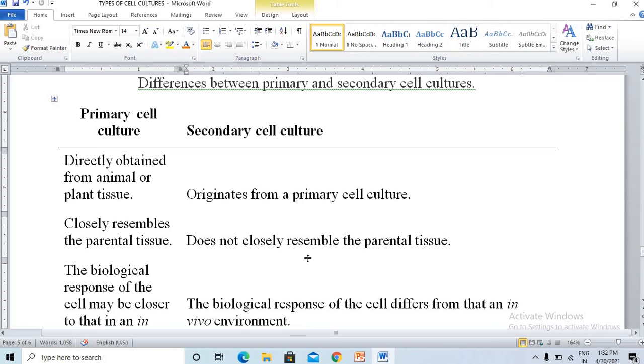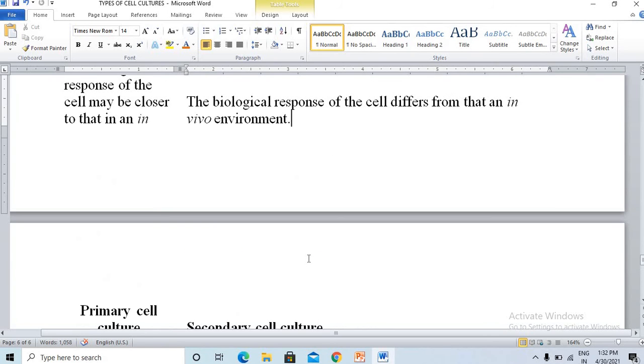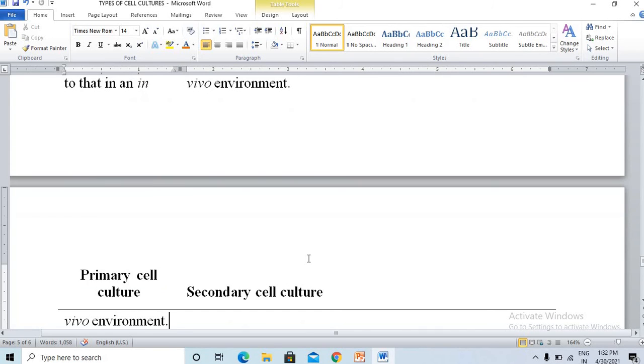Primary cell culture closely resembles the parental tissue, but in secondary cell culture some deviations may occur, because although we are maintaining environmental conditions, there may be some changes. So it does not closely resemble the parental tissue. Also, the biological response of the cell in primary culture may be closer to that in the in vivo environment, but in secondary culture the biological response differs from that in the in vivo environment.